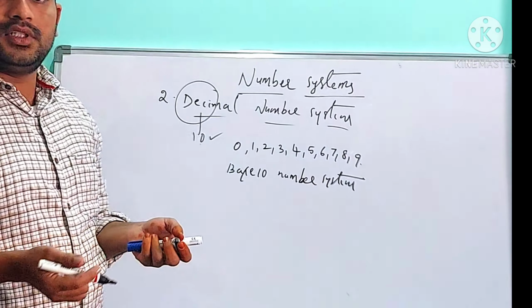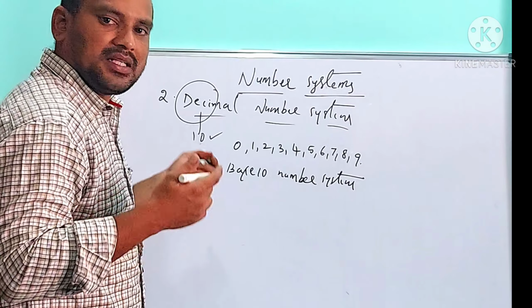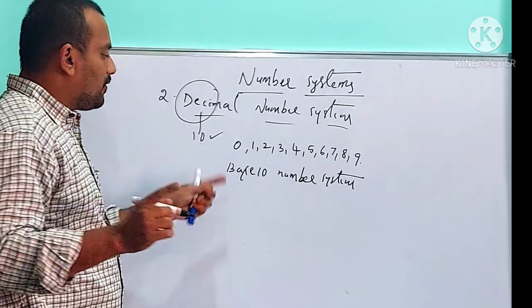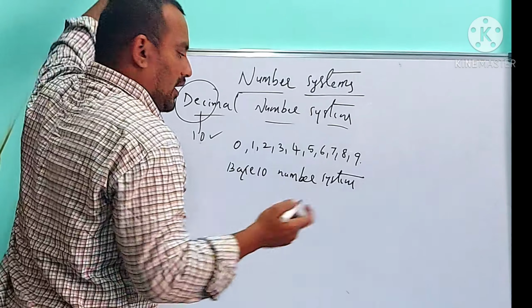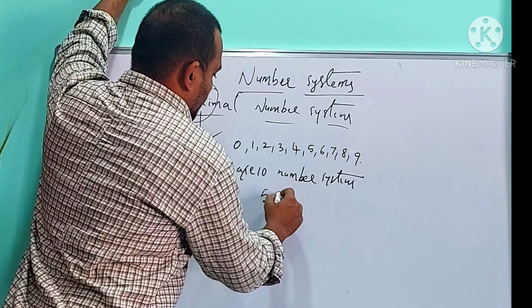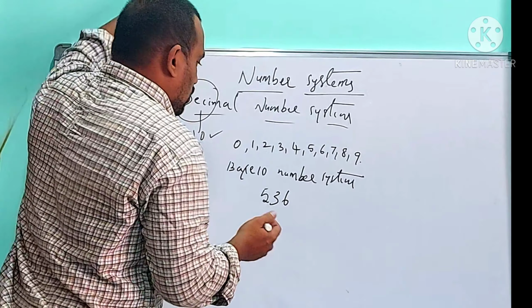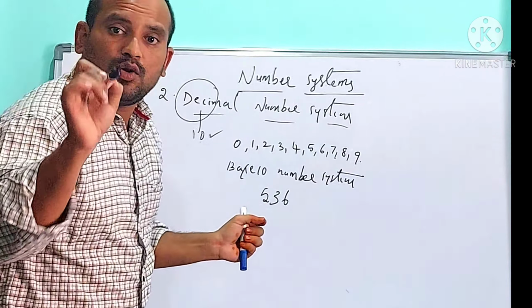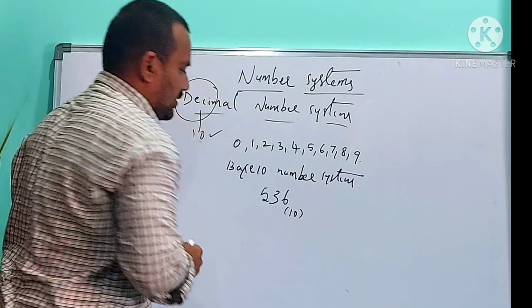Any number you take in decimal number system should be a combination of 0 to 9 digits only. For example, 536, an example for a decimal number. So how to identify a decimal number? It should contain base value 10. Base value means we should represent it like this, base value 10 like this.